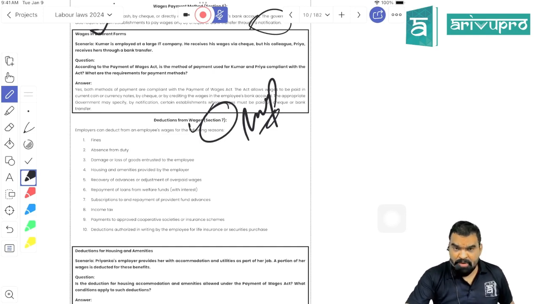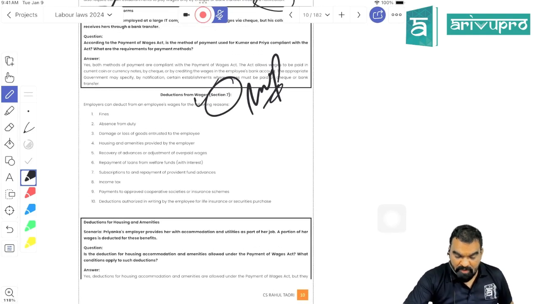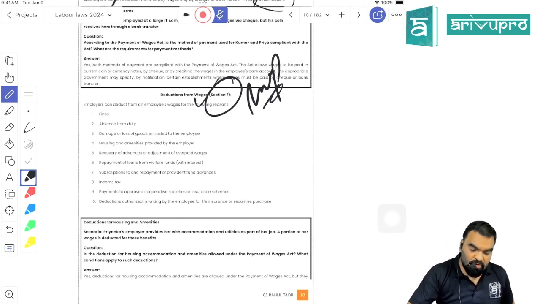Any advance payment made to the employee can be adjusted against it. If the employee has taken any loan, repayment of the loan and interest can be deducted. If the employee has subscribed to any provident fund or pension fund, that subscription amount can be deducted from his payment. Income tax, and any insurance scheme he has subscribed to, can also be deducted from his wages. These are all the 10 amounts that are allowed to be deducted.